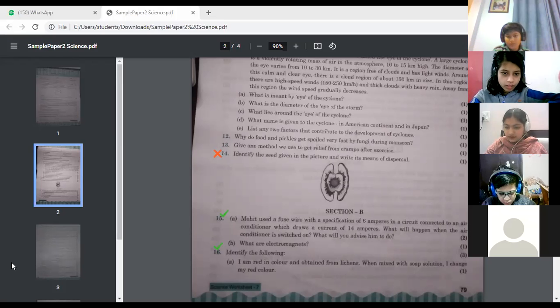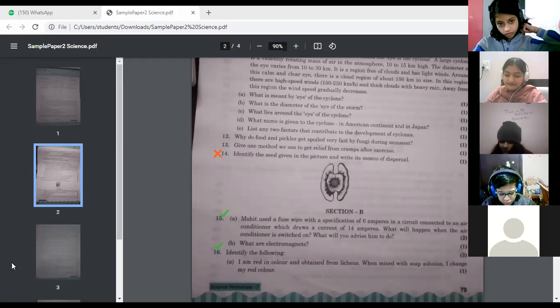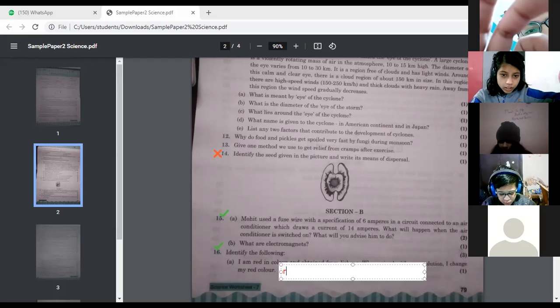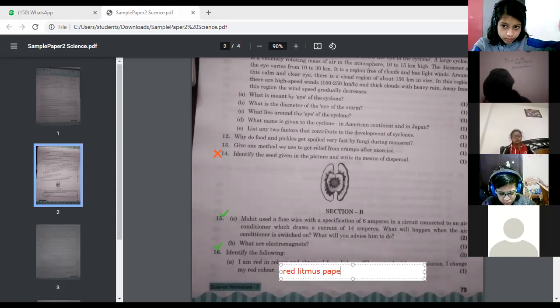Next, question number 16. And one more question was there, what are the uses of electromagnets? That was in your book. Yes, Nishay. I am red in color and obtained from lichens. When mixed with soap solution, I change my red color. Yes, ma'am. Ma'am, red litmus paper. Very good. Red litmus paper. So kindly write down the answer for this question number 16. Let's move to the next.